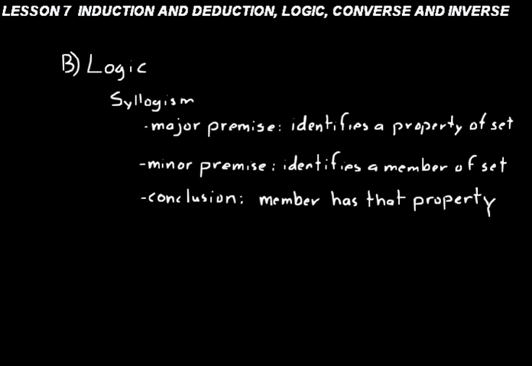The major premise basically identifies a property of a certain set of things, whether it's people or animals or algebraic equations, just whatever it is. A minor premise identifies a member of the set. And then the conclusion is that the member has that property. That would be what's called a valid argument.